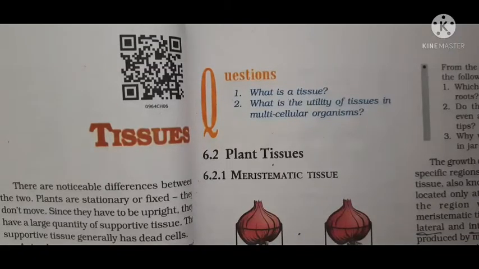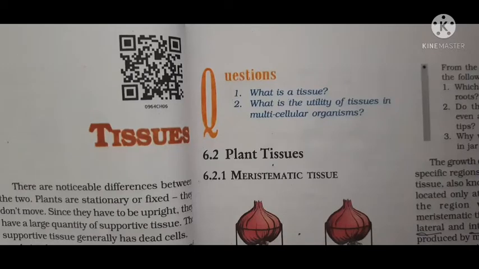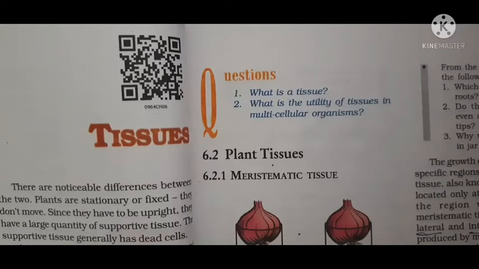So students, biology in your first term exam only two chapters will come, that is fundamental unit of life and tissues. So tissues chapter I have covered before your PT1 assessment till plant tissues. Whole of the plant tissue was covered, and I also explained you epithelial tissue. But today I will revise again that epithelial tissue with you. So we will continue with the same chapter, that is tissues.